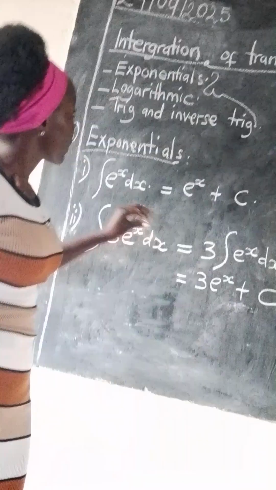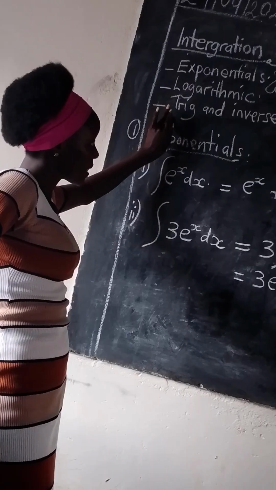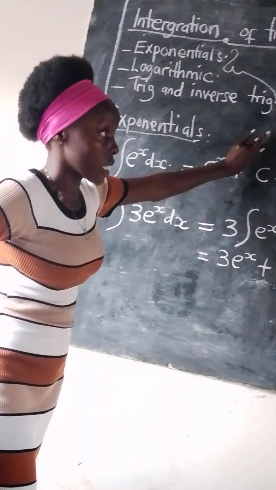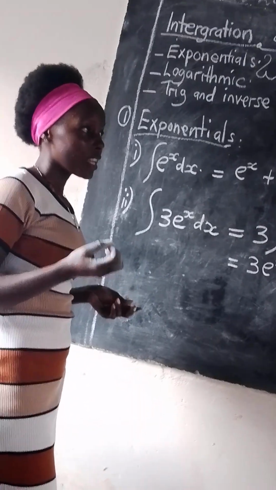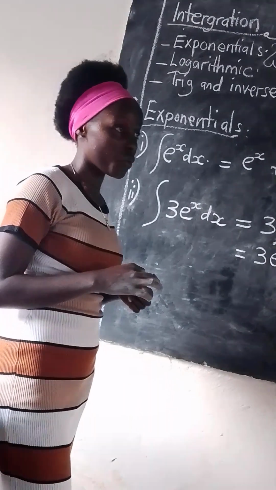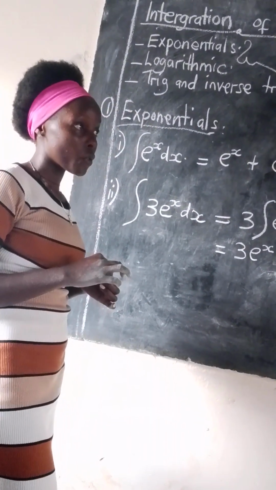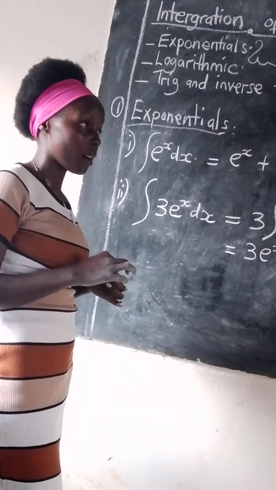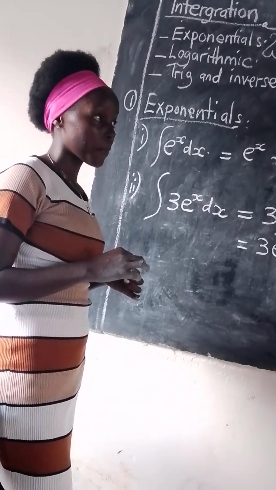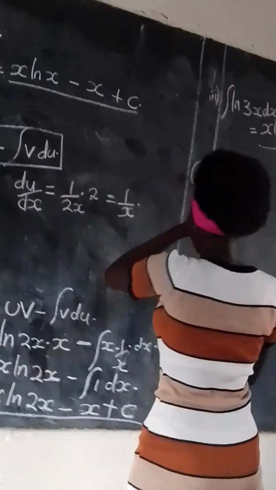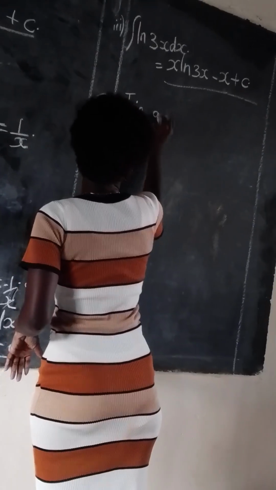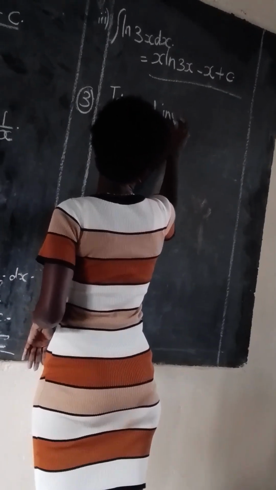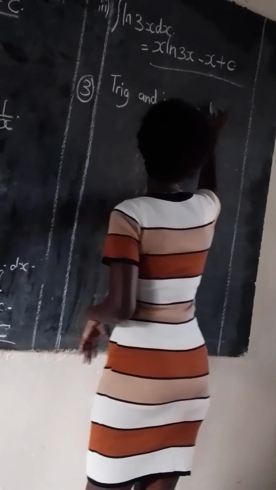Now let's deal with our last category, which is the trig and inverse trig. We are going to first find out, or note, the first integrals of the trigonometry. And here I'm talking about the tan, the cot, cosec, those things. Let's start with them. That's our category number 3, which deals with the trigonometry or the trig and the inverse trig.